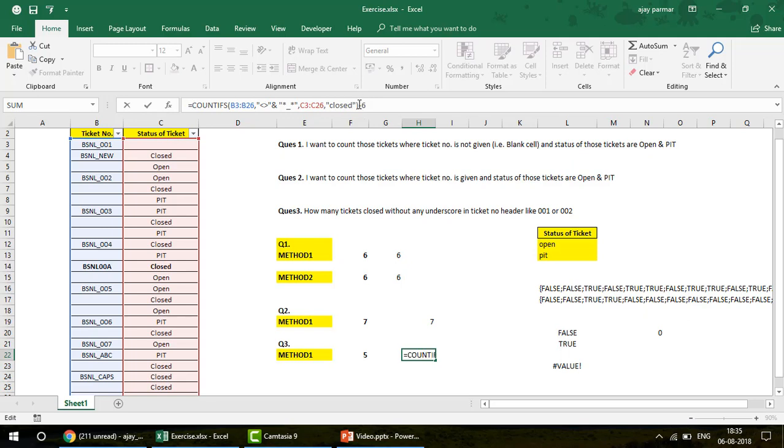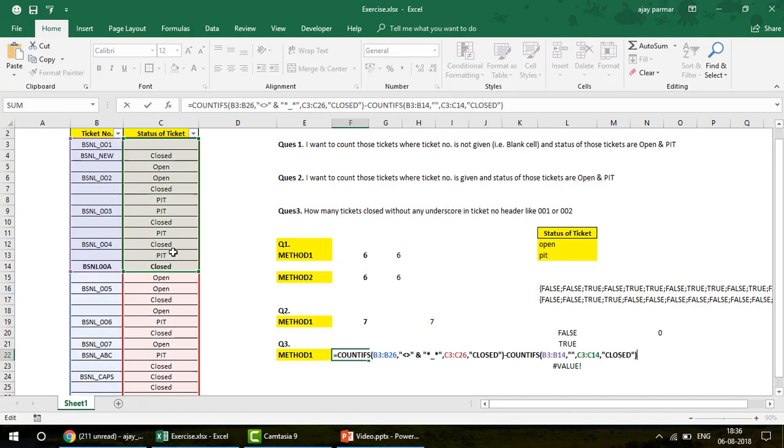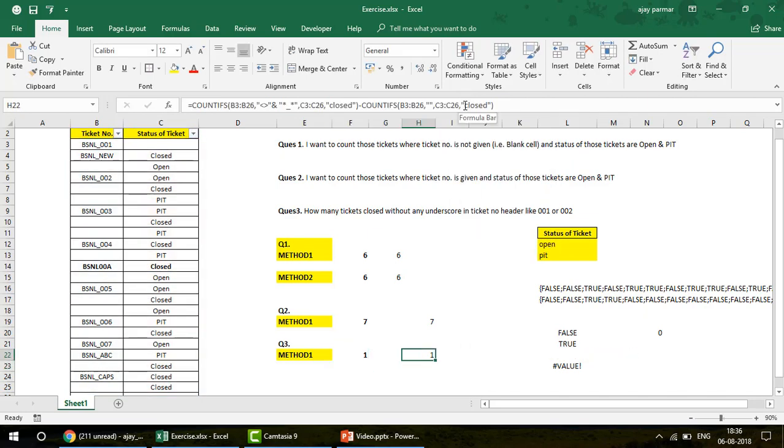How many values in total did we get, including the blanks? 7 minus 6, what does it give, guys? It's going to give you 1, right? Let me quickly write this formula again and check why this is showing 5. Okay, just a minor mistake actually. I forgot to increase this range B26, and this is also going to be B26, C26. I press enter. Yeah, there we go. So this is your formula, guys.